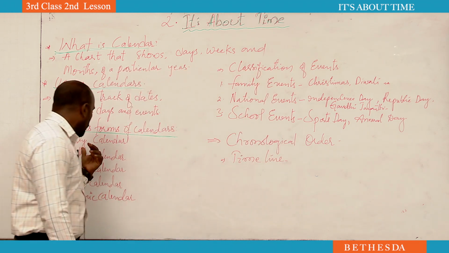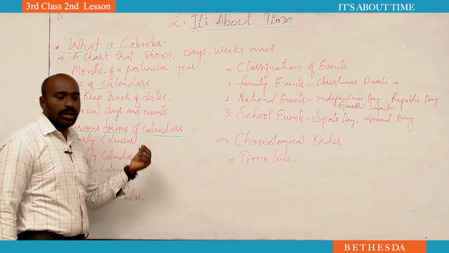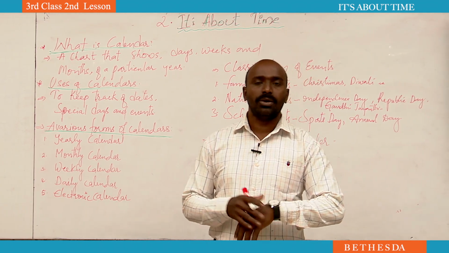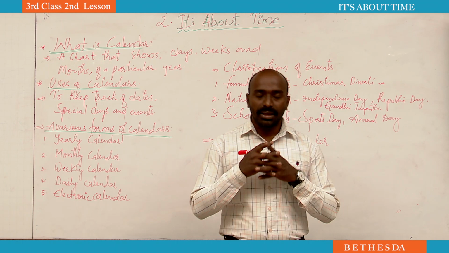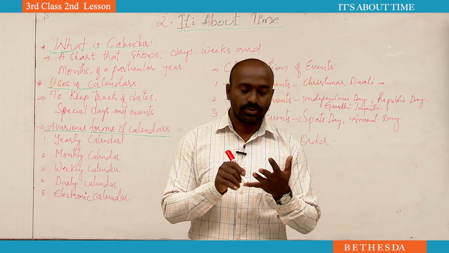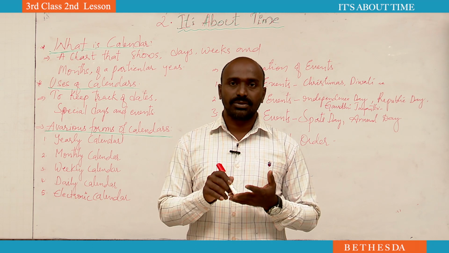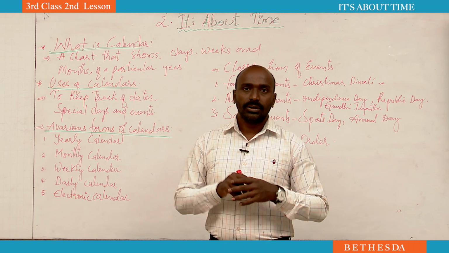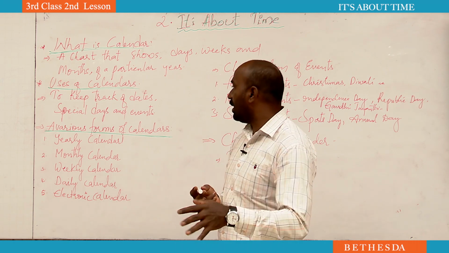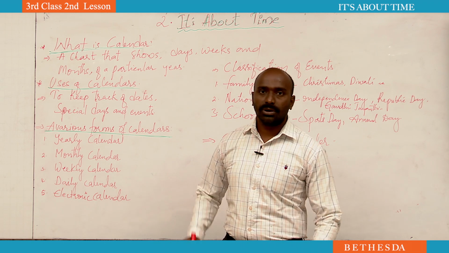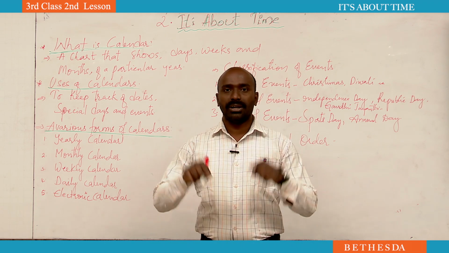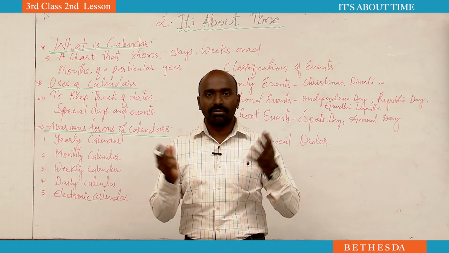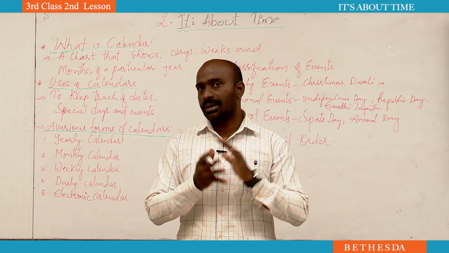Look here now. The first one is the yearly calendar. Tell me students, what do we see in the yearly calendar? In the year calendar, we see days, months, weeks, some special days, and Sundays marked in red color. All these can be found in the year calendar. The year calendar comprises 12 months. How many Sundays are there, how many months, how many holidays, everything will be shown in it. That is called a year calendar.